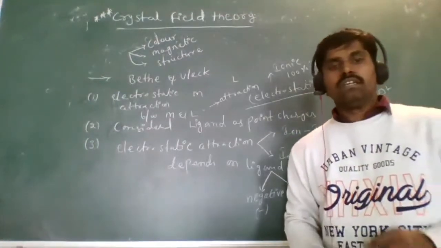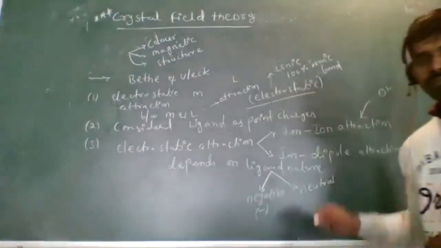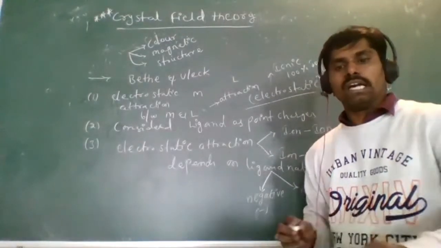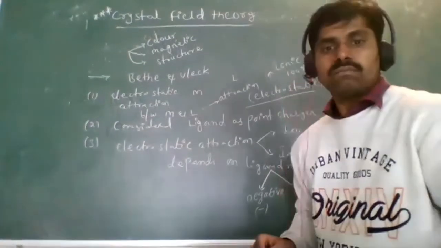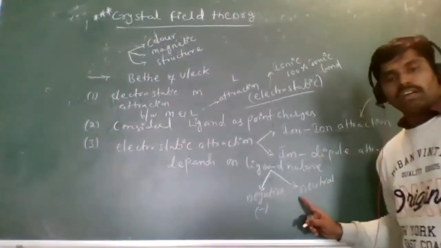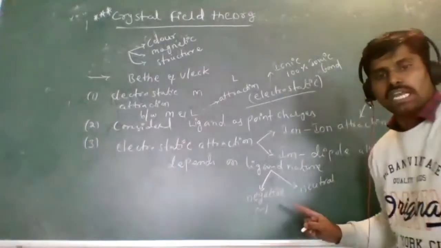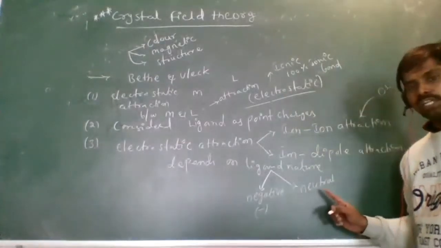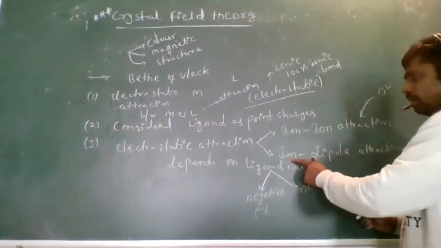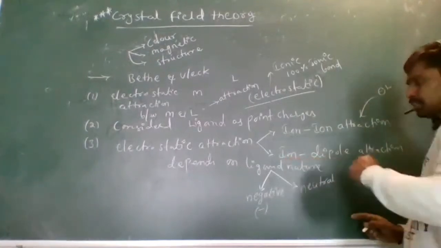Now look at here. If the ligand is neutral, that we call ion-dipole attraction.